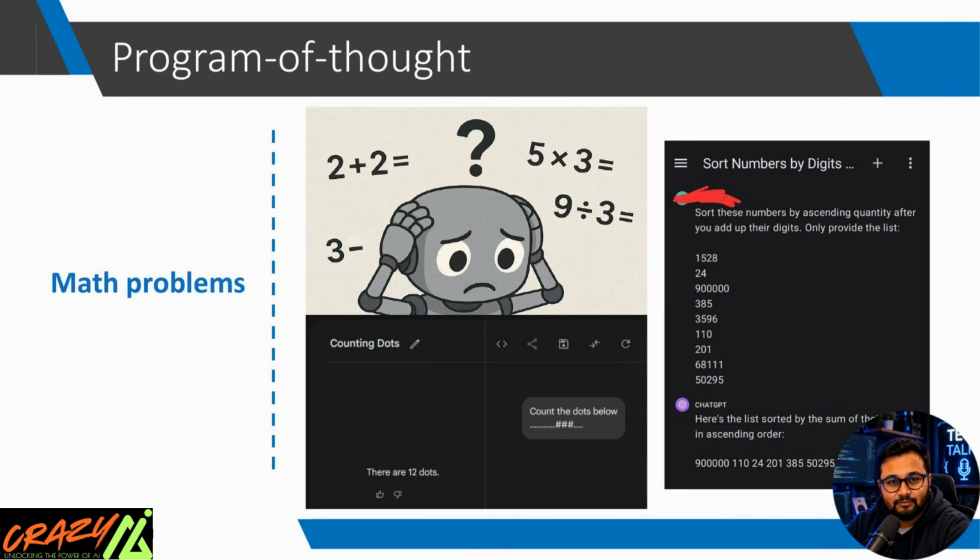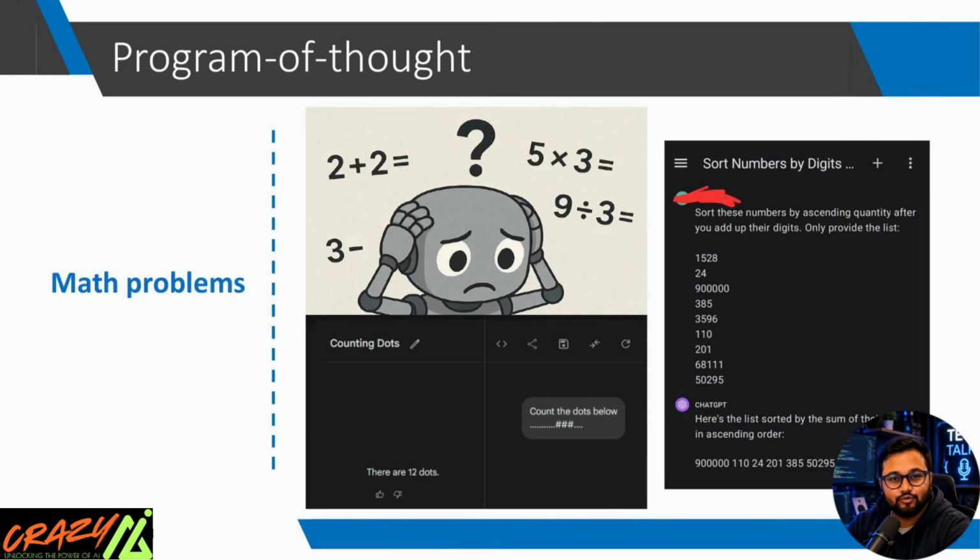Let's understand this with a simple example. Suppose I ask ChatGPT, arrange these numbers based on the sum of their digits. At first glance, this looks like an easy question, but think about what AI has to do. For every number, it must calculate every digit, find the total, compare all totals, then sort everything correctly. That's actually multiple logical steps. If AI tries to answer directly, it may skip one of these steps, and a tiny mistake creates a completely wrong result. That is exactly what program of thought addresses.